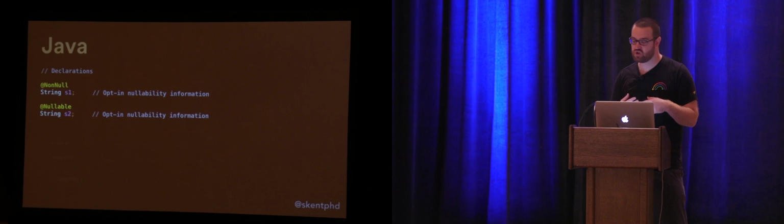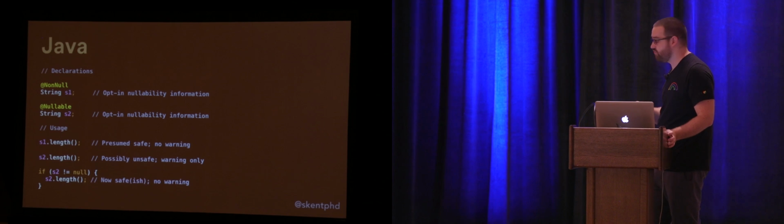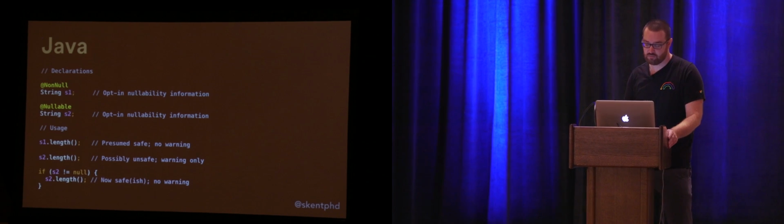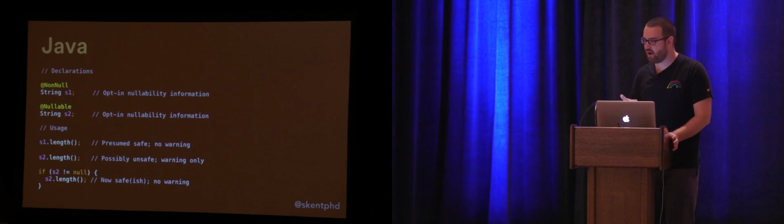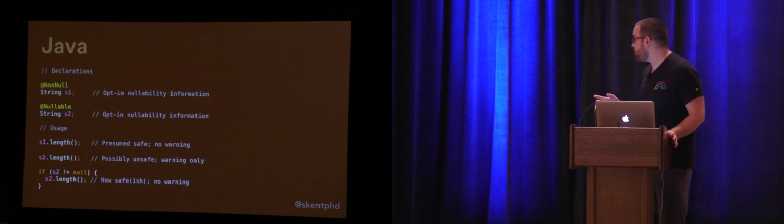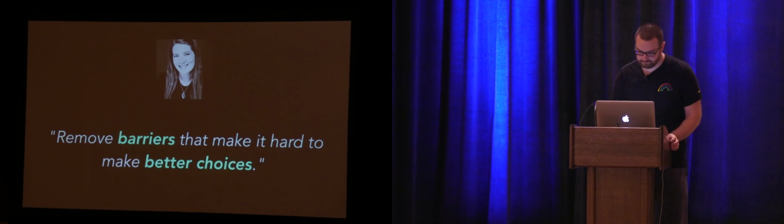So this is opt-in information about nullability. And what we get when we use this is warnings in our code. If I call something like s1.length here, because I've hinted that s1 is going to be non-null, this is presumed to be safe, and so there's no warning given to me. On the flip side, if I call s2.length, this is something that I've hinted at as possibly unsafe, and what I will get is a warning in my IDE. But I will only get a warning, no compile error. If I do a null check on s2, then it is assumed that this is now safe-ish, modulo concurrency issues, and so again, I won't see a warning here.